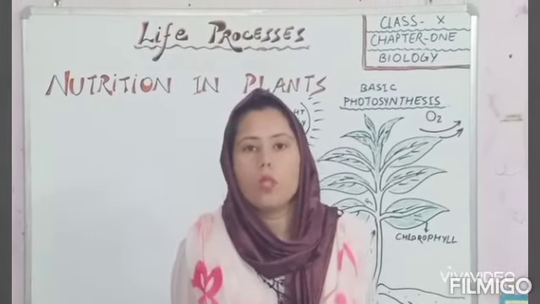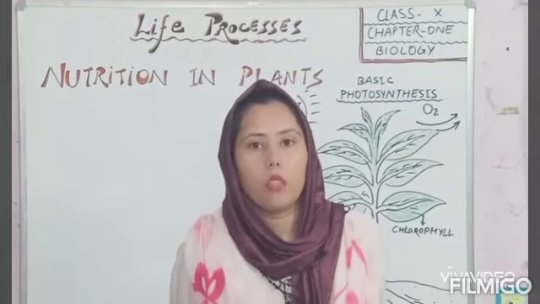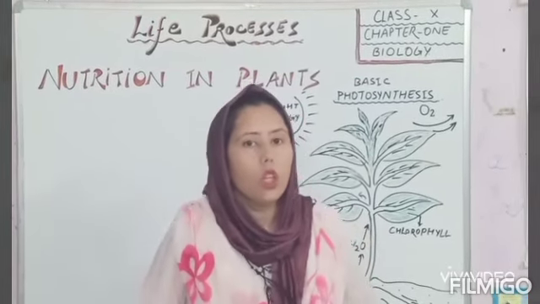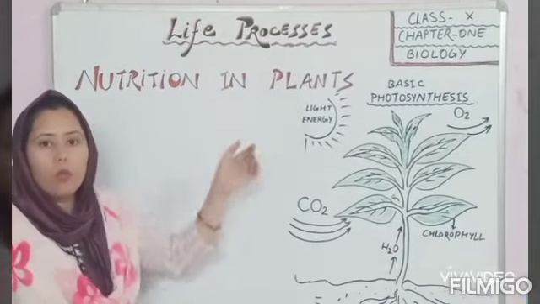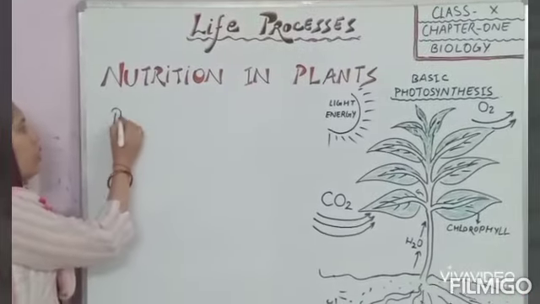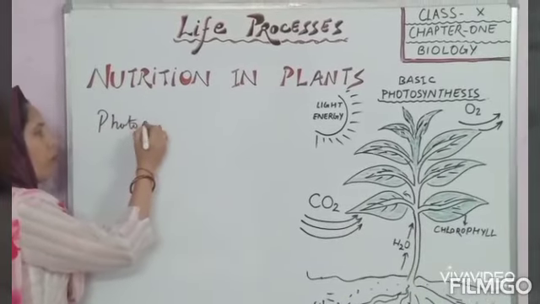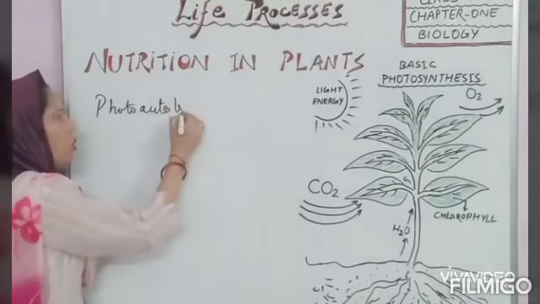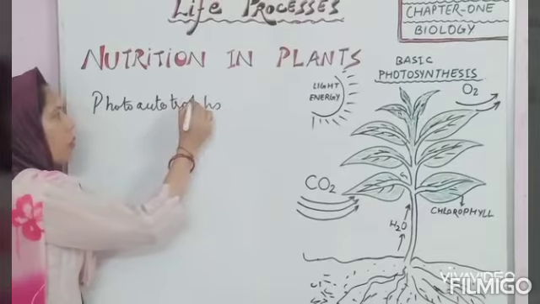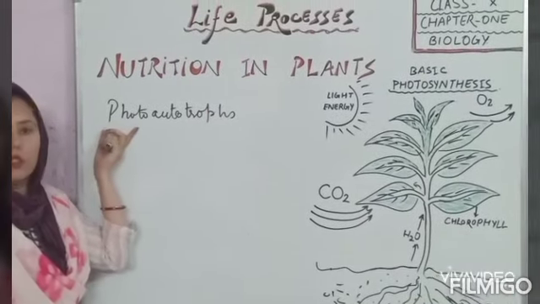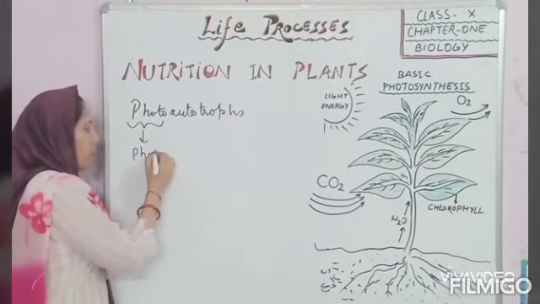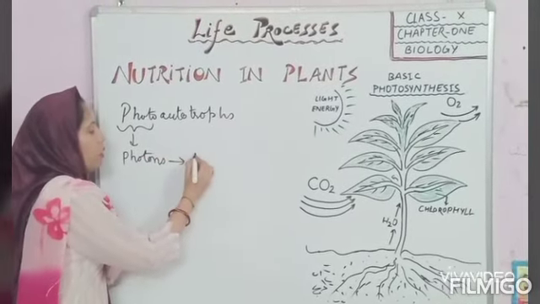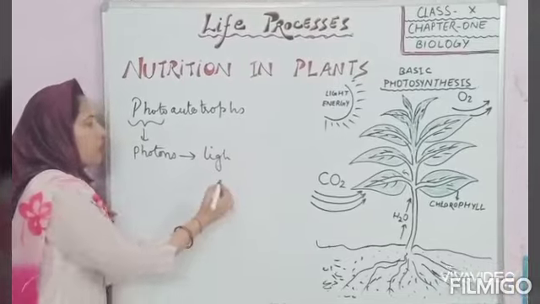Today we have to start with the new topic, that is nutrition in plants. Plants, we know, are autotrophs. Photo comes from photons, which means light.